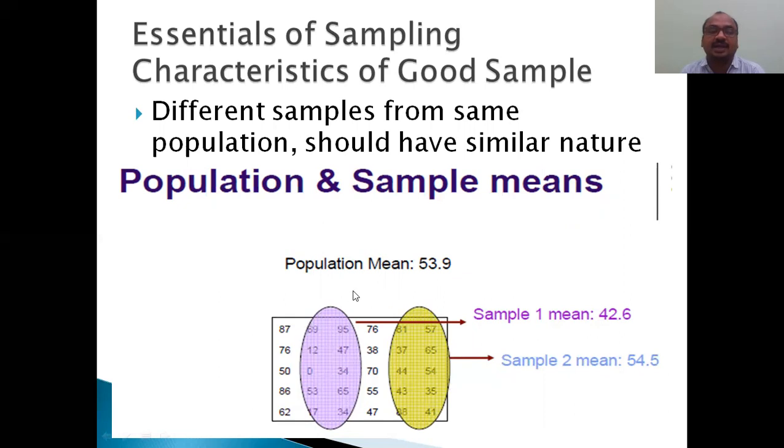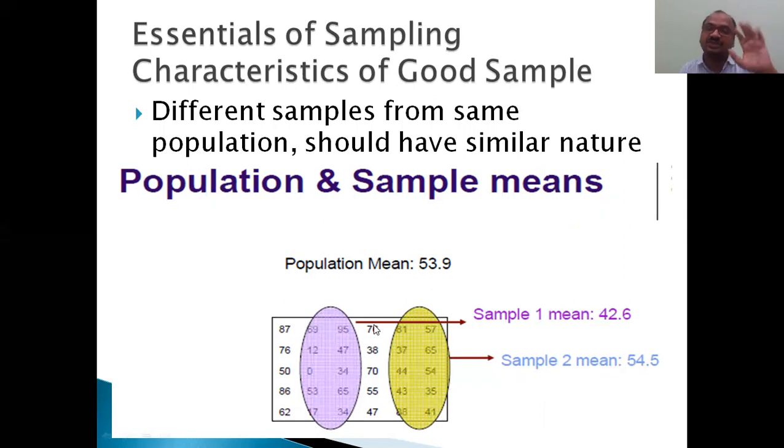And I made an average. Population average is 53.9. Sample 1 average, that is the mean, is 42.6. See, it is less. Underestimate. With sample 1, I underestimated the population. And sample 2 mean, see here, 54.5. It is more than the population.